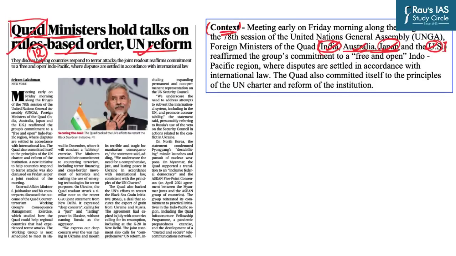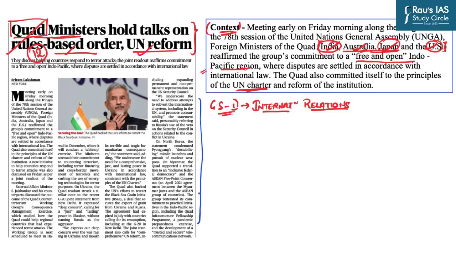So in this particular meeting, they came up with several dimensions, several talks on different topics. For example, they talked about a free and open Indo-Pacific region. They also talked about the UN Charter and its important principles. And that is why, if you have to mark this particular news, it will come under General Studies Mains Paper 2 in the section of International Relations. Now when you read this particular news, you will find several sub-themes within this topic.